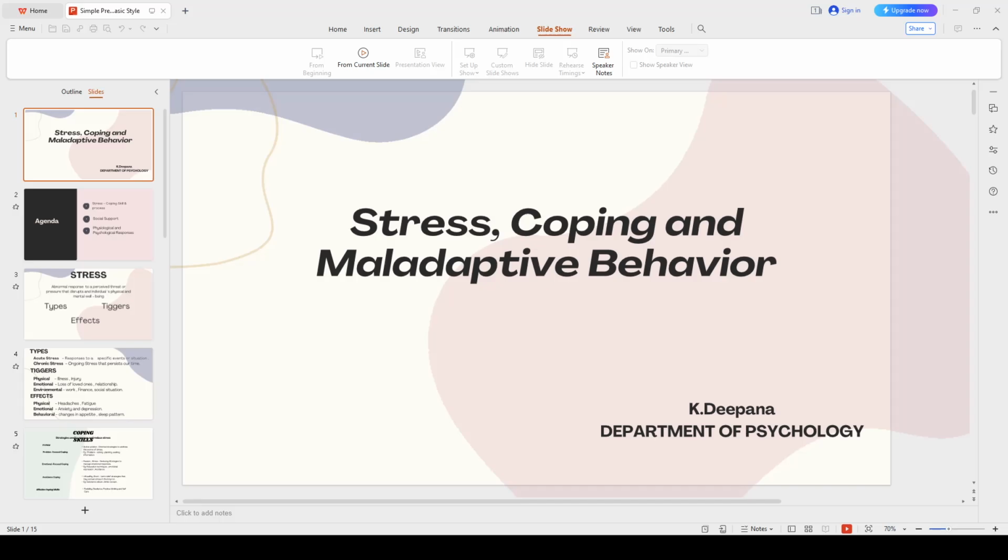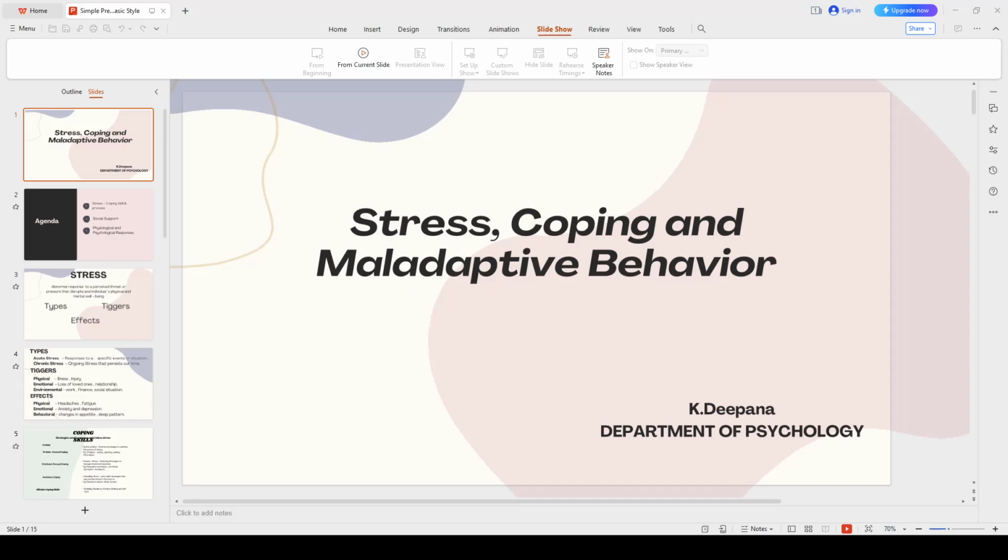Next, we are going to see about the coping skills. Coping skills are the strategies used to manage or reduce stress. We have about three types of coping skills. First one is problem focused coping, emotional focused coping, and avoidance focused coping. Problem focused coping and emotional focused coping are kind of different things. First one is active. Second one is passive. Problem focused coping is an active solution which has oriented steps to address the source of stress. For example, problem solving, planning, and seeking information.